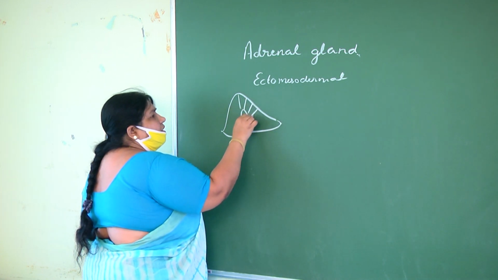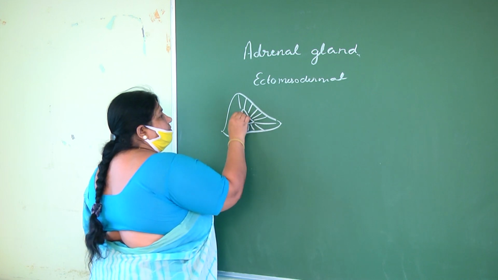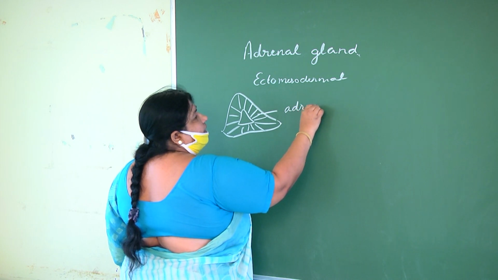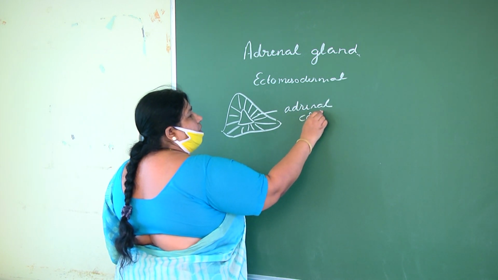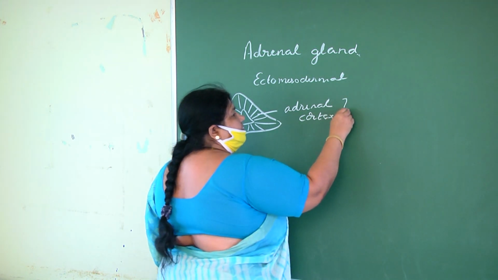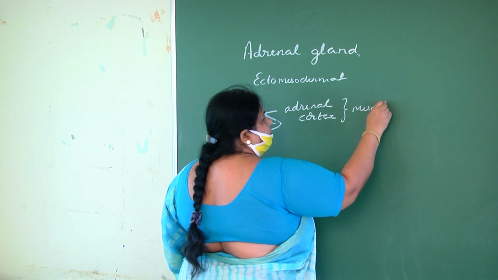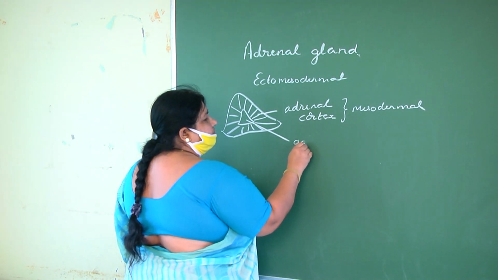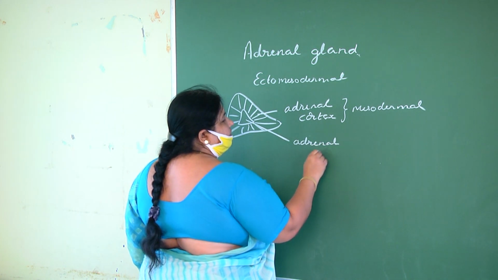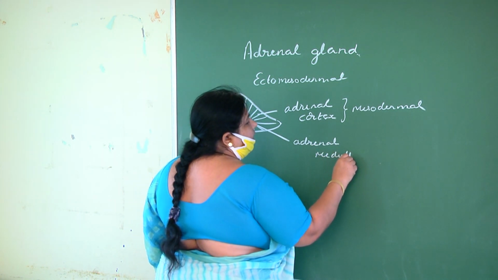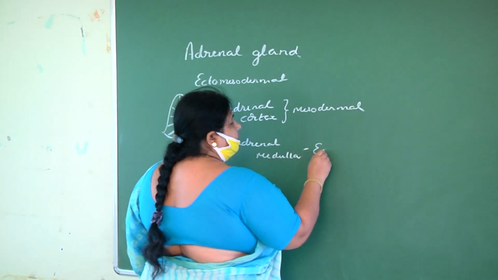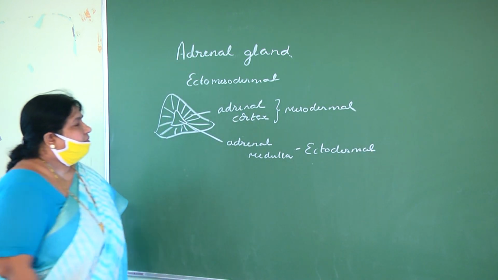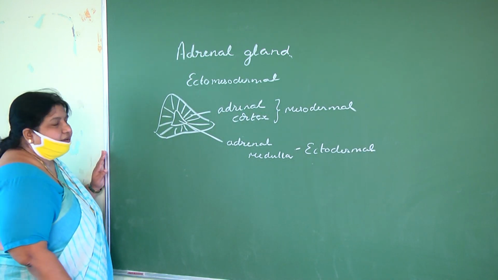One is adrenal cortex, which is mesodermal in origin. And the inner region is called adrenal medulla, which is ectodermal in origin.